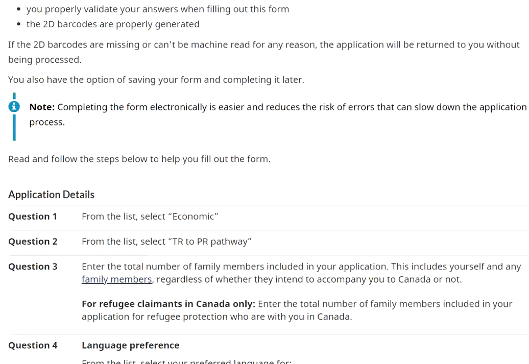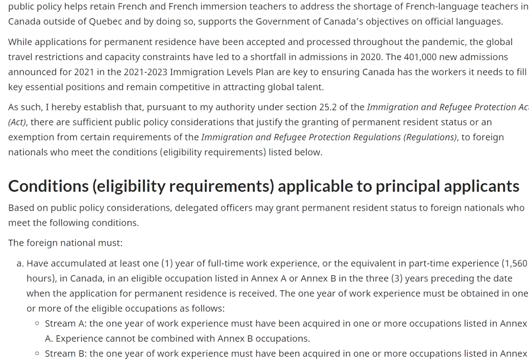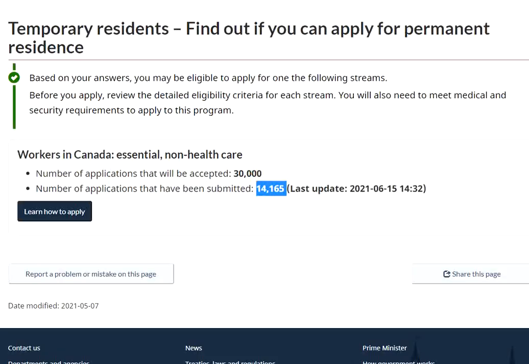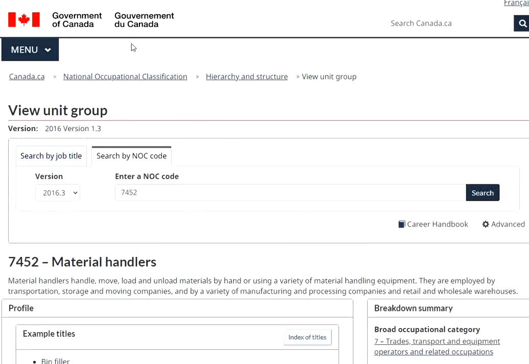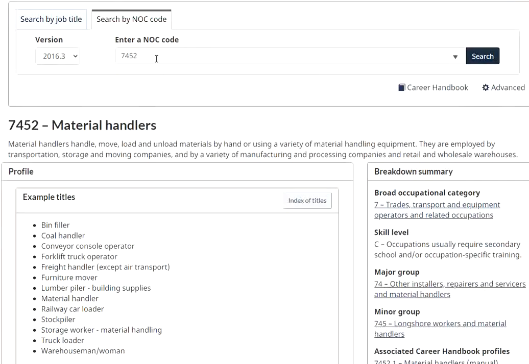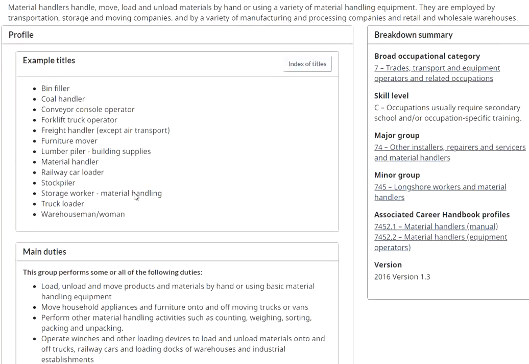Now let's quickly jump on to NOCs, because that's the main topic I really wanted to cover here. Okay, sorry. Now this is the NOC. Under NOC, if you see, I have put here 7452. That is for material handler. So that's again a major confusion, how you can define that.